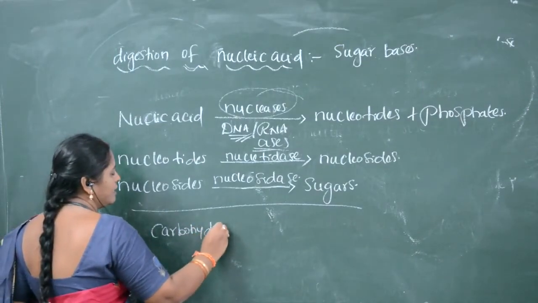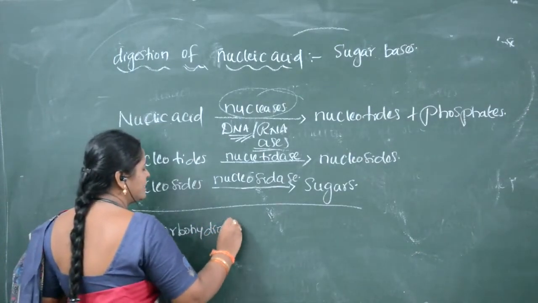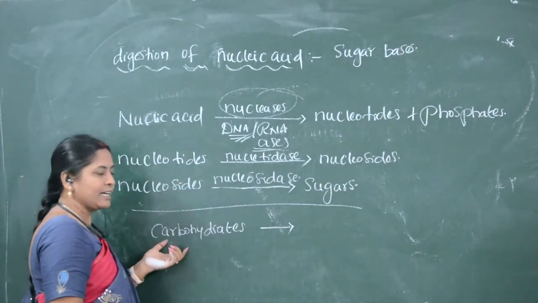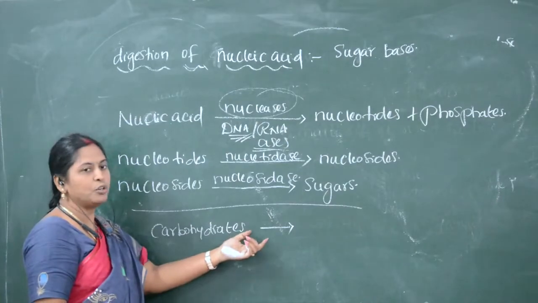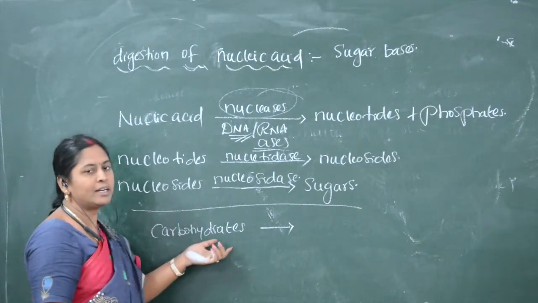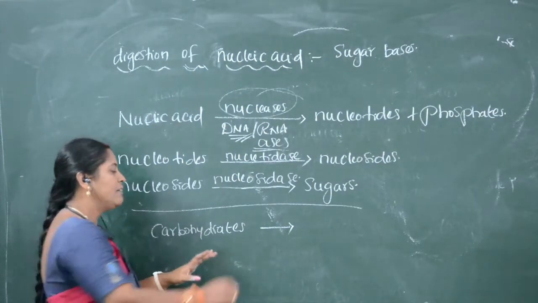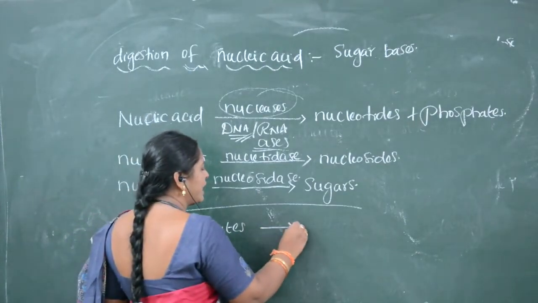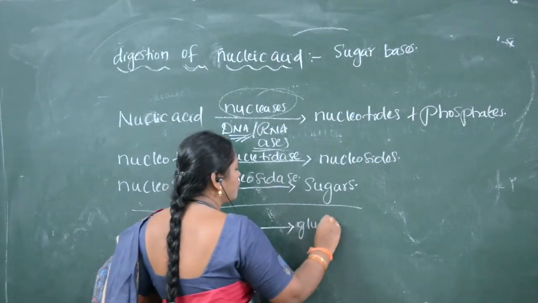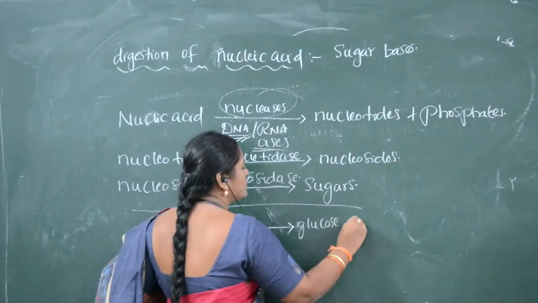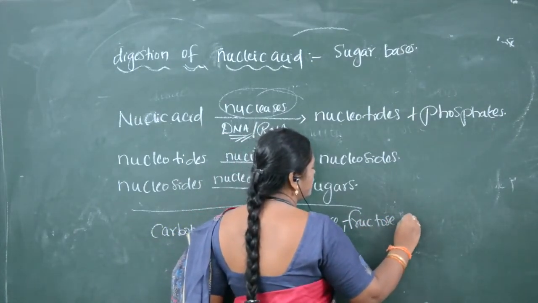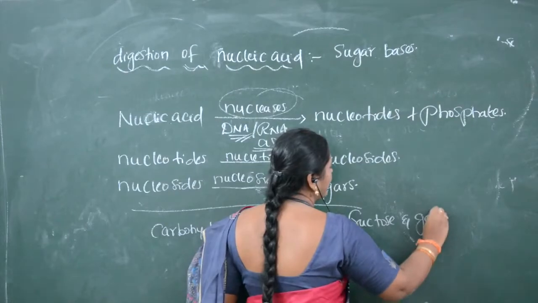Carbohydrates are converted to disaccharides, and then to monosaccharides, called glucose, fructose and galactose.